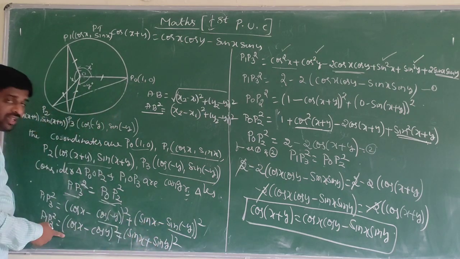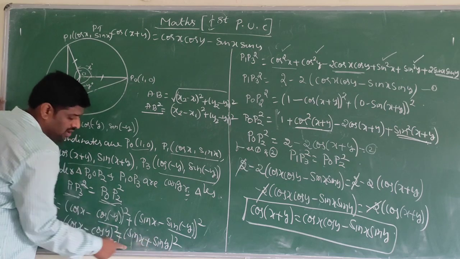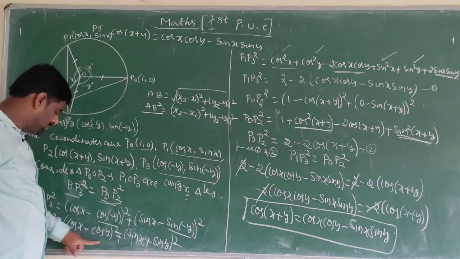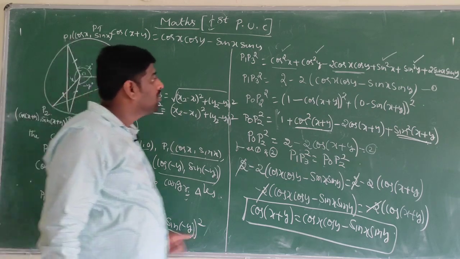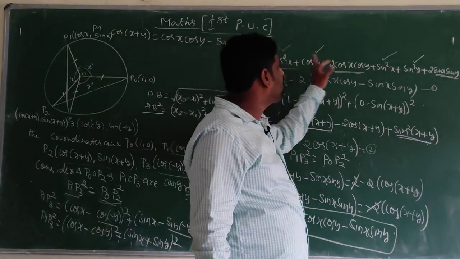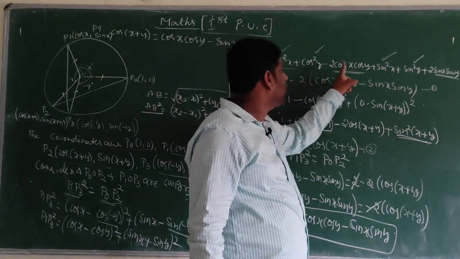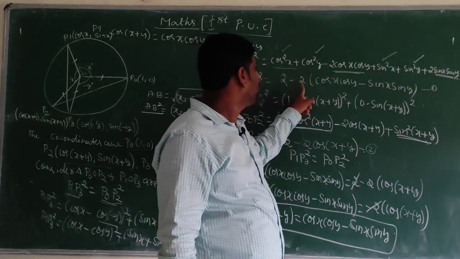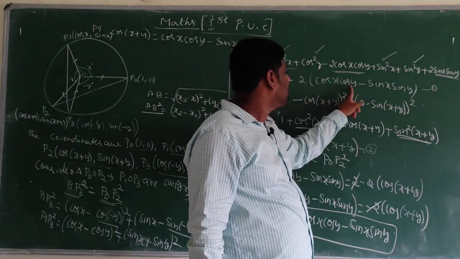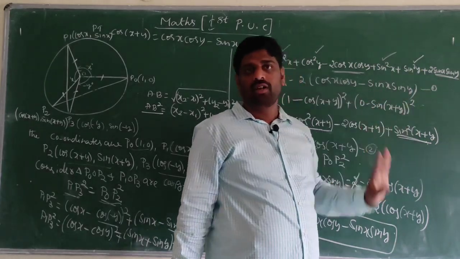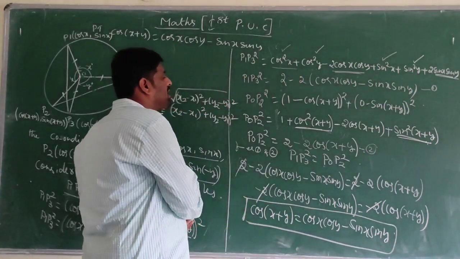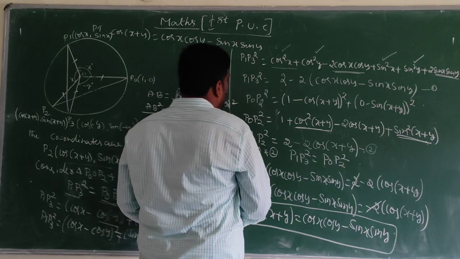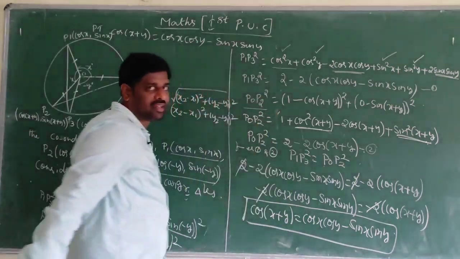It is in the form of a minus b whole square, and this is in the form of a plus b whole square. Expand this one and expand this one. So cos square x plus sin square x is 1, cos square y plus sin square y is 1, 1 plus 1 is 2, so 2 minus 2 of cos x cos y minus sin x sin y. Put this as equation number 1.